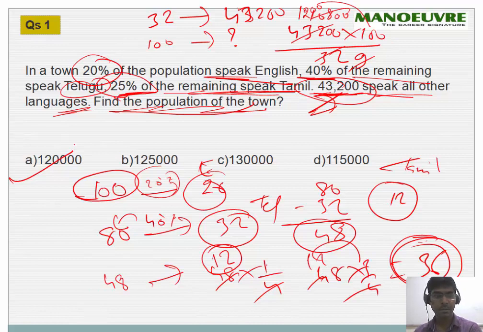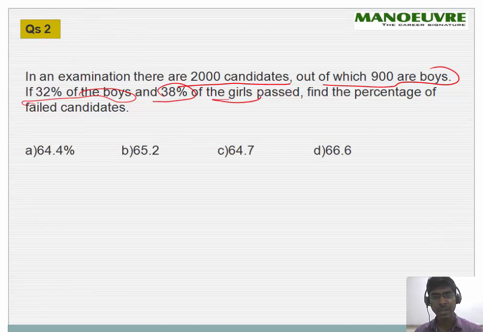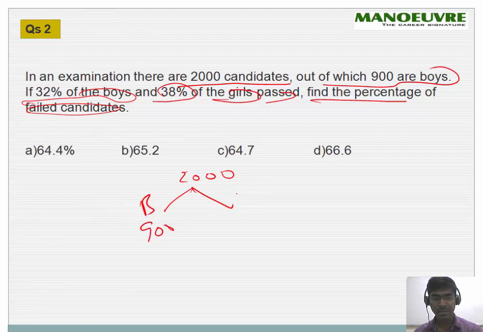All right, so let's hit the second question. In an examination there are 2000 candidates, out of which 900 are boys. If 32% of the boys and 38% of the girls passed, find the percentage of the failed candidates. So 2000 candidates, out of that 900 are boys, so obviously girls will be 1100, right?